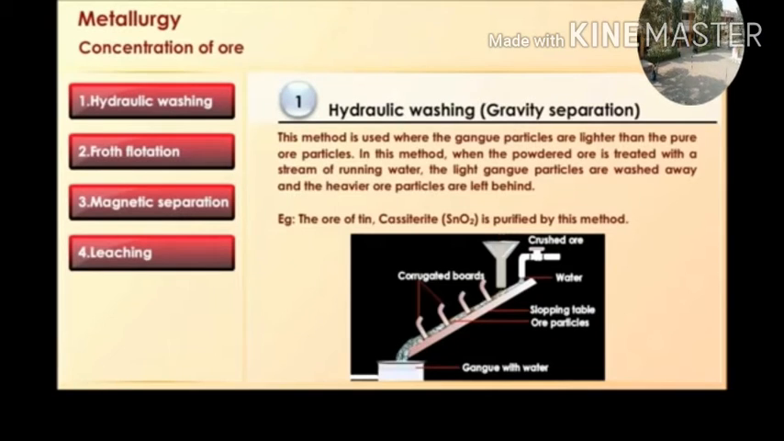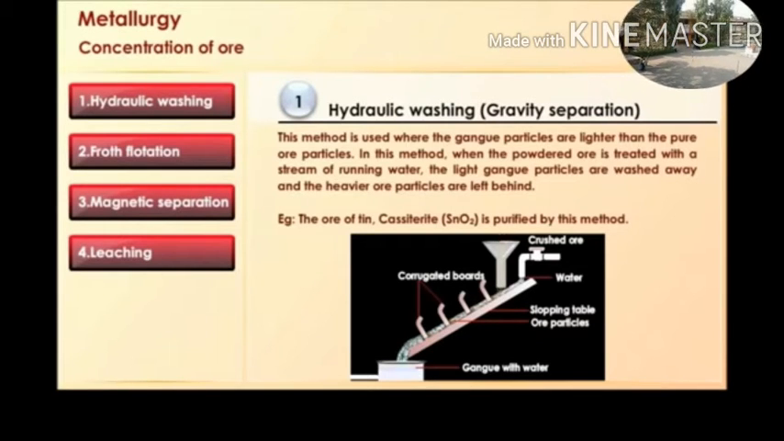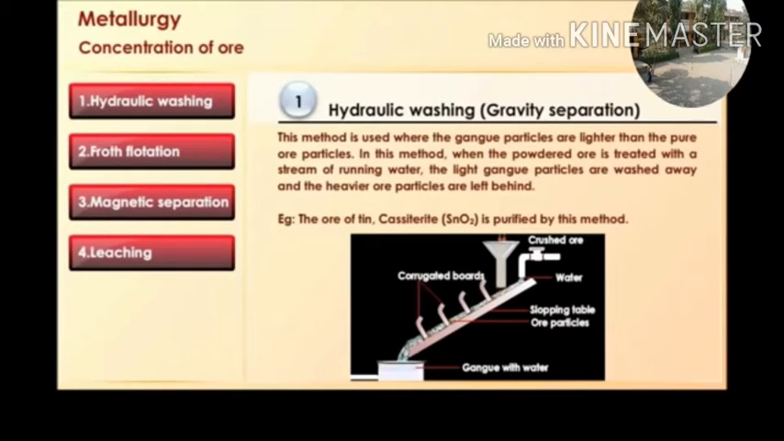First is hydraulic washing or gravity separation. This method is used where the gangue particles are higher than the pure ore particles. In this method, when the powder ore is treated with a stream of running water, the light gangue particles are washed away and the heavier ore particles are left behind. Example, the ore of tin is purified by this method.